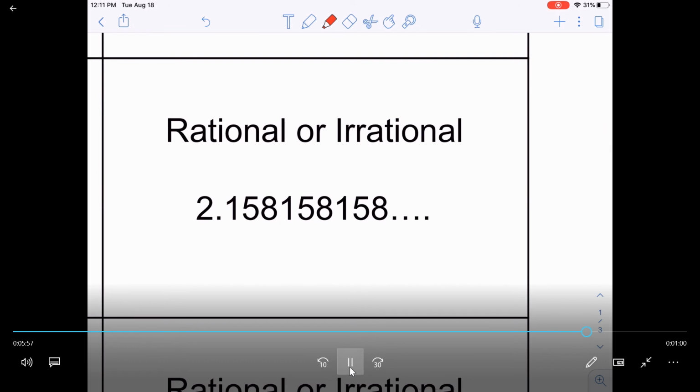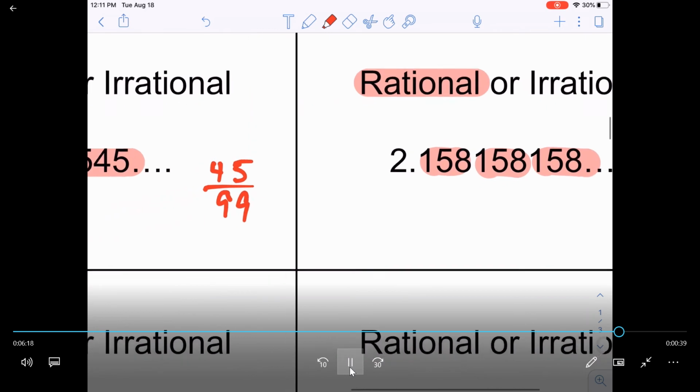Now, this here has 158, 158 repeating. It repeats. That guarantees that you can write it as a fraction. If it repeats or ends, you can write it as a fraction. If it never repeats and never ends, then it's irrational.